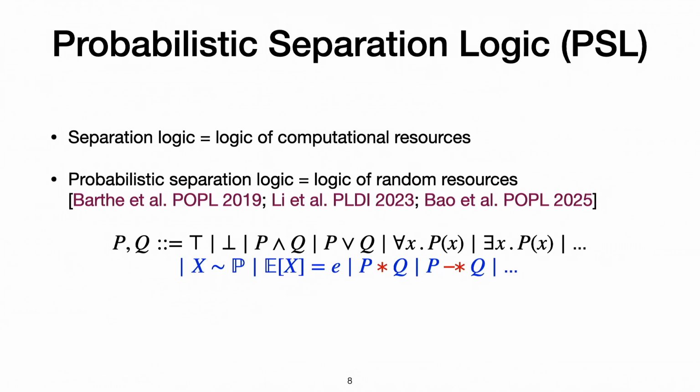So the syntax of PSL is as follows. On the first line, we have the standard first-order logic stuff that says we have conjunction, disjunction, some quantifiers. And for the second line, we have the probabilistic stuff.